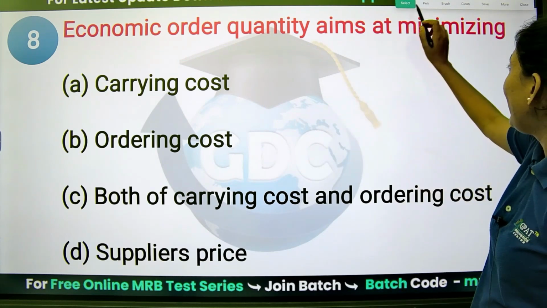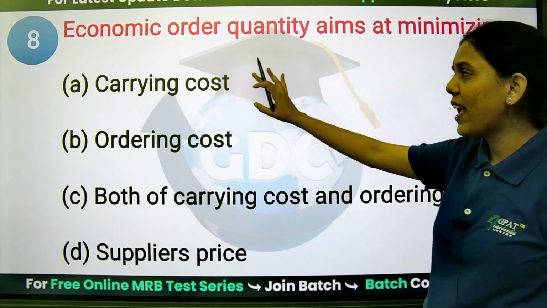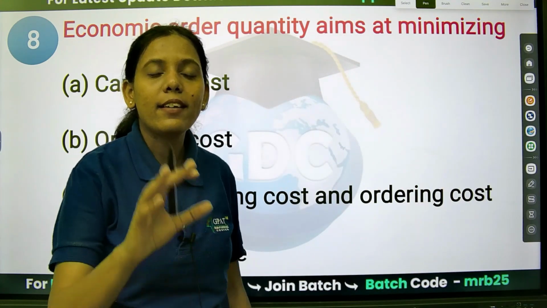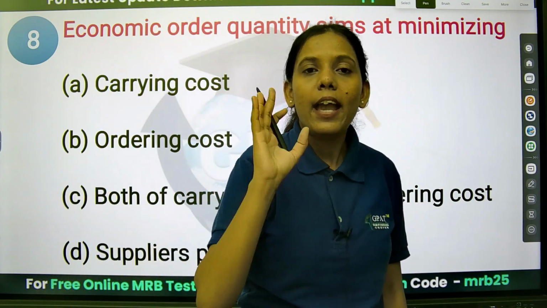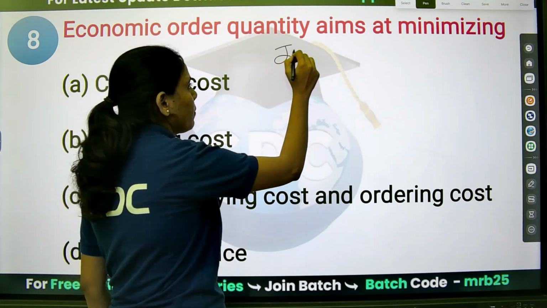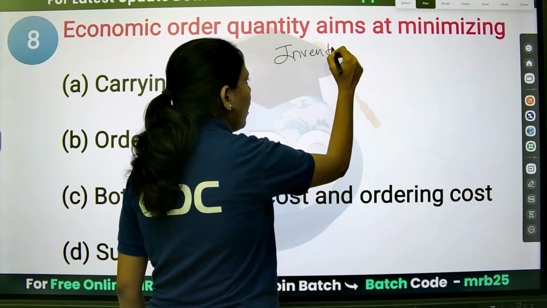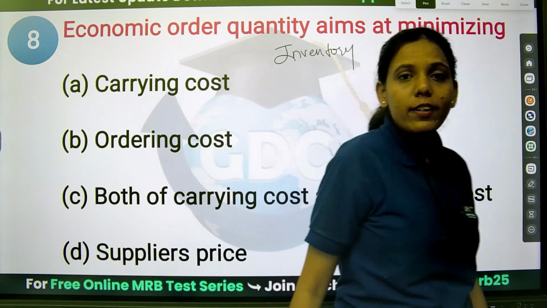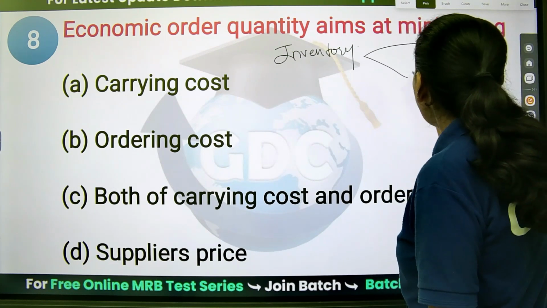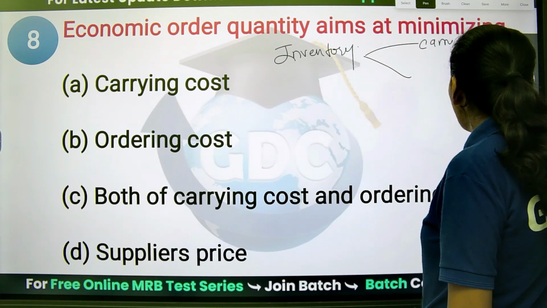Economic order quantity aims at minimizing. Just now we have seen it. What does it minimize? Economic order quantity is the ideal order quantity. If that much is ordered, what is reduced? Inventory cost is reduced. And inventory cost consists of what? It consists of the carrying cost.